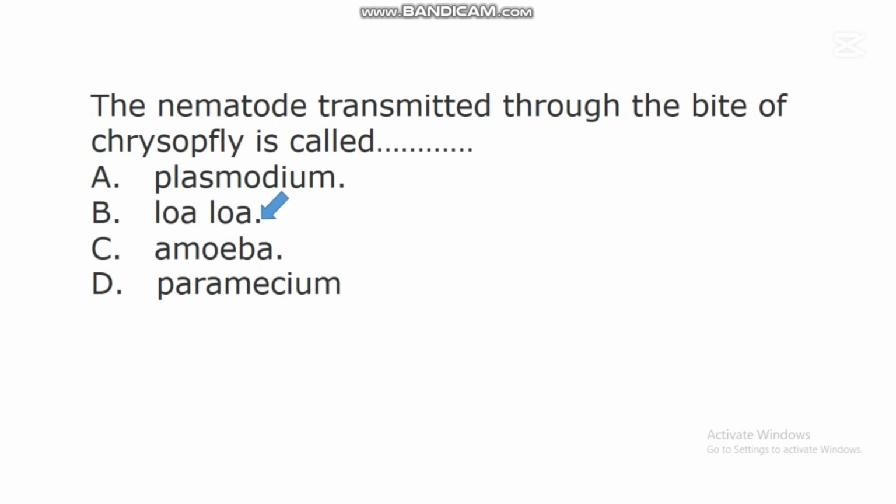Loa loa. Loa loa is the nematode transmitted through the bite of an insect vector called chrysops fly. Research has shown in nematology that loa loa is the worm that affects the eye. So loa loa is also called an eye worm.